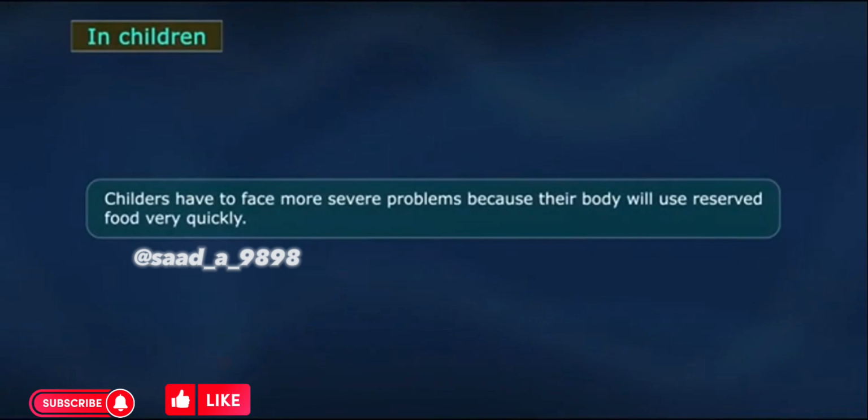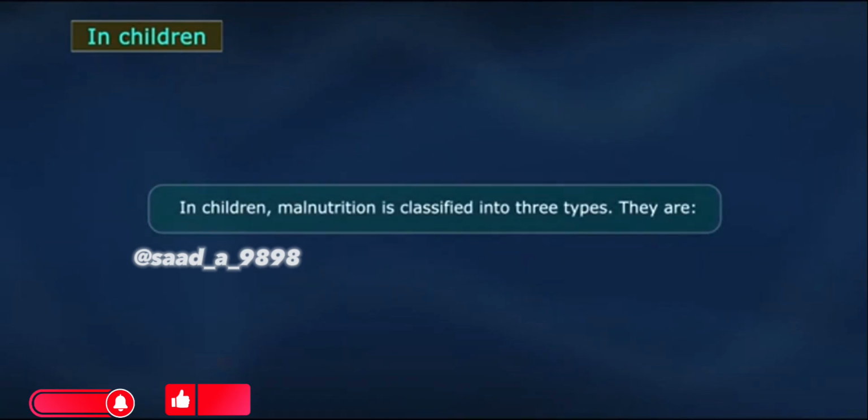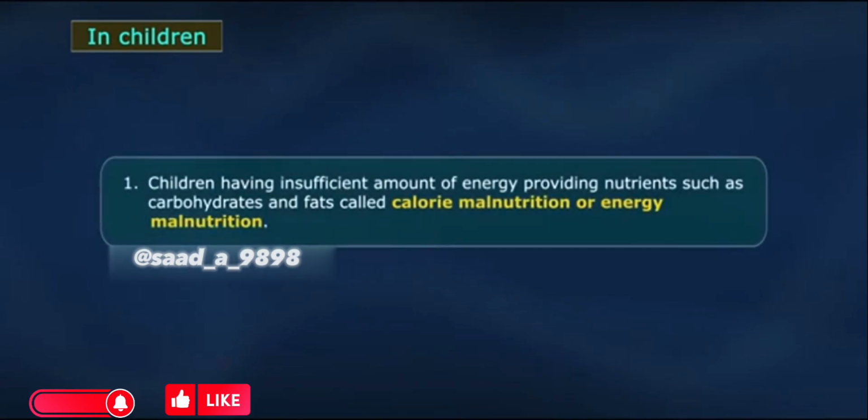In children, children have to face more severe problems because their body will use reserved food very quickly. In children, malnutrition is classified into three types. They are: 1. Children having insufficient amount of energy-providing nutrients such as carbohydrates and fats, called calorie malnutrition or energy malnutrition.